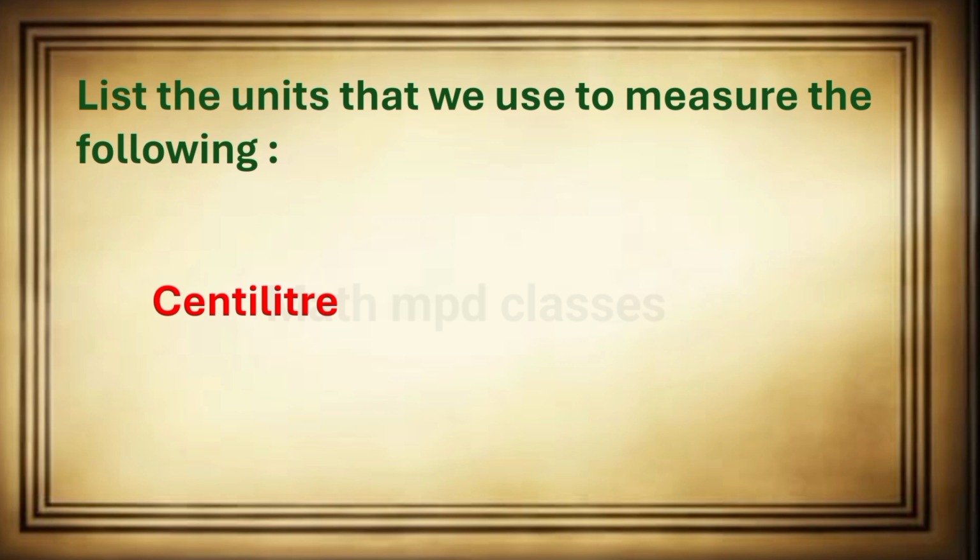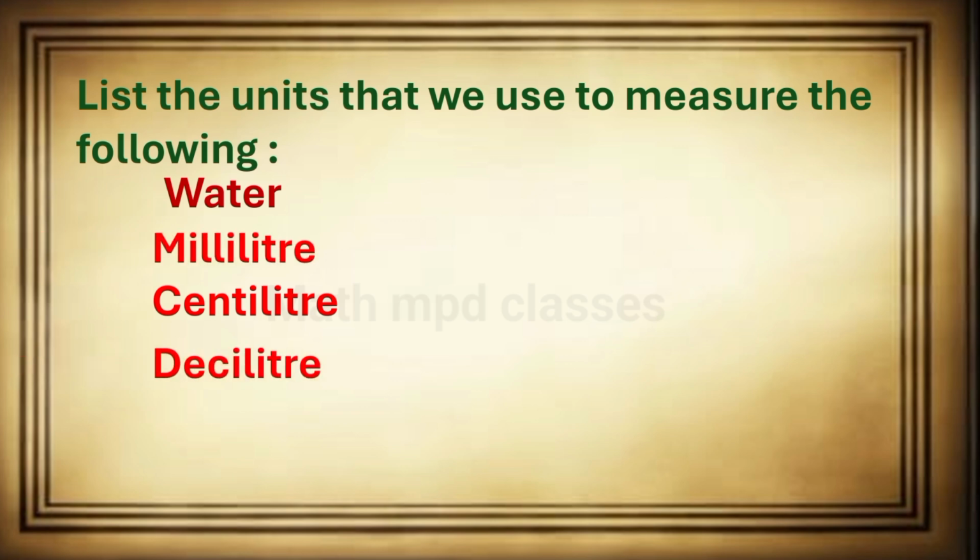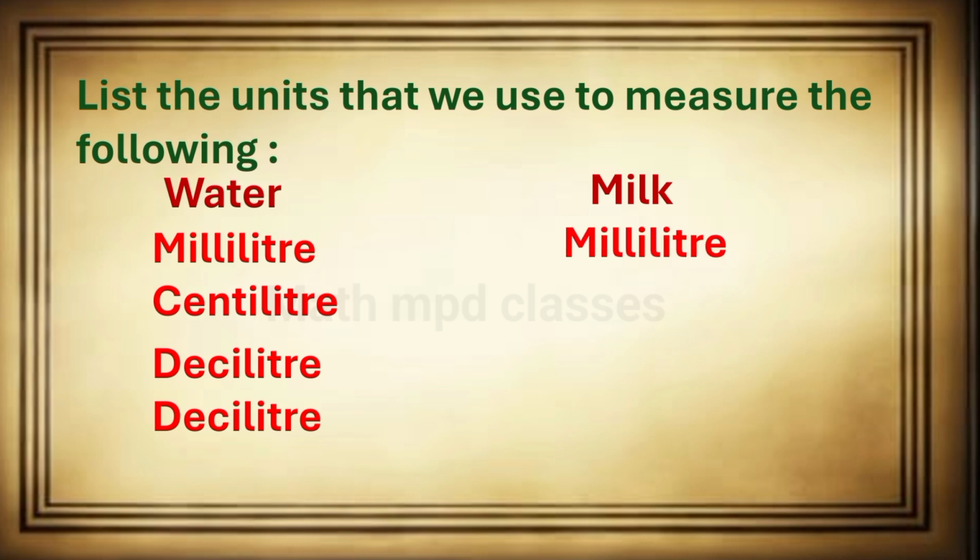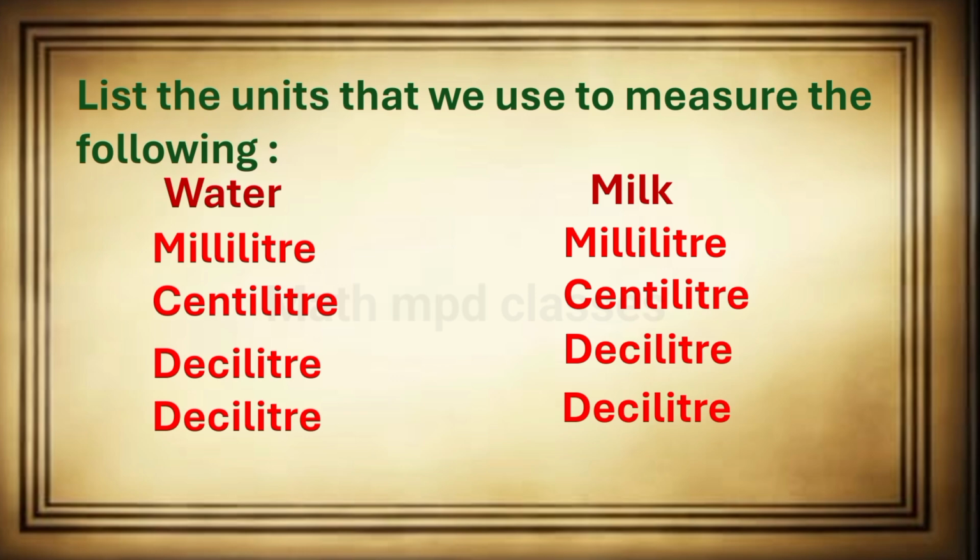List the units that we use to measure the following: water, milliliter, centiliter, deciliter. Milk, milliliter, centiliter, deciliter.